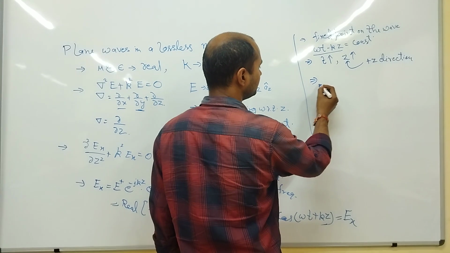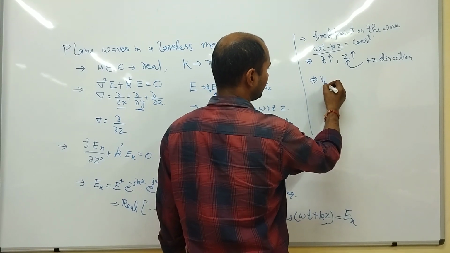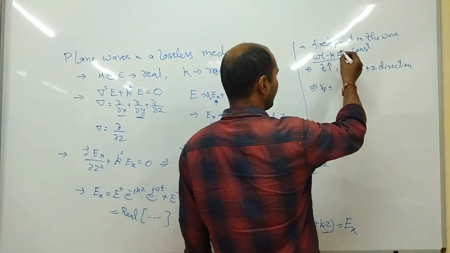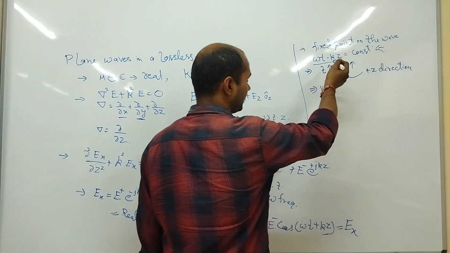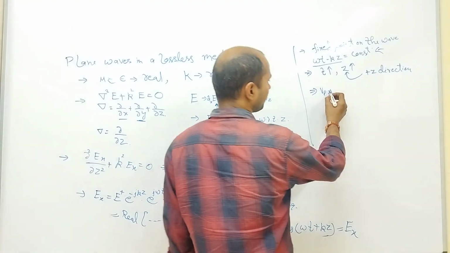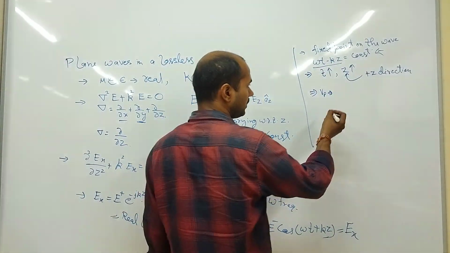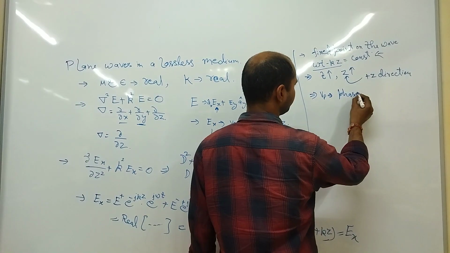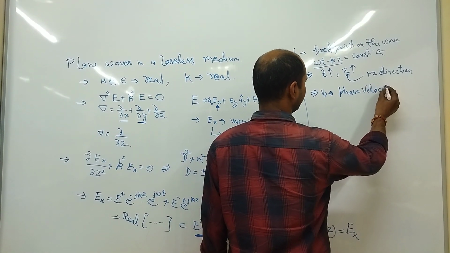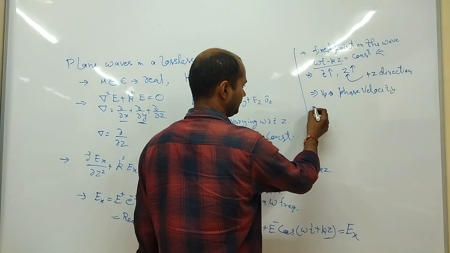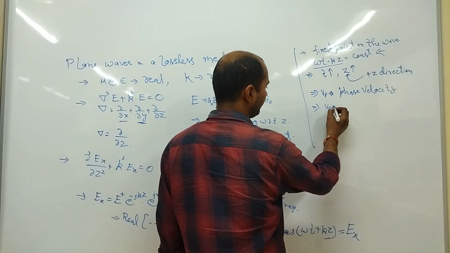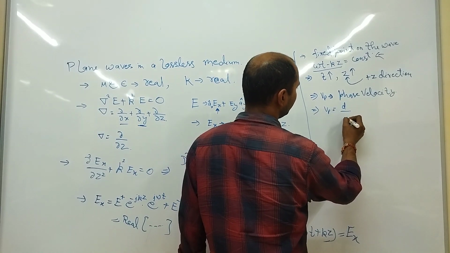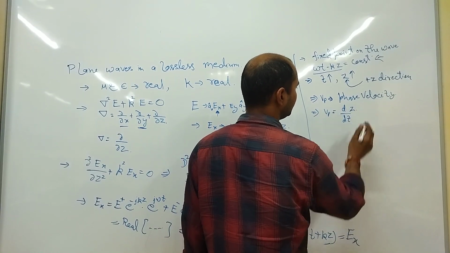So from here, what is the Vp? That is the phase velocity. Since omega t minus kz is constant for a fixed point, the movement of that point on the wave is called the phase velocity. So Vp will be dz by dt.